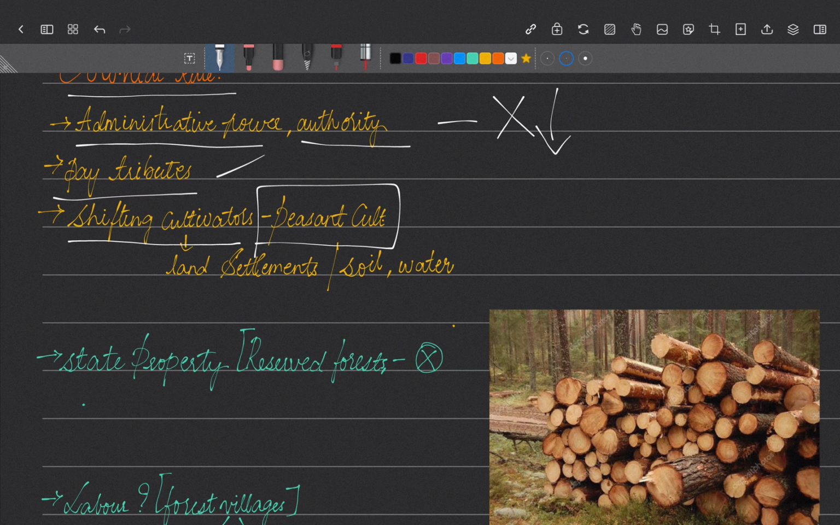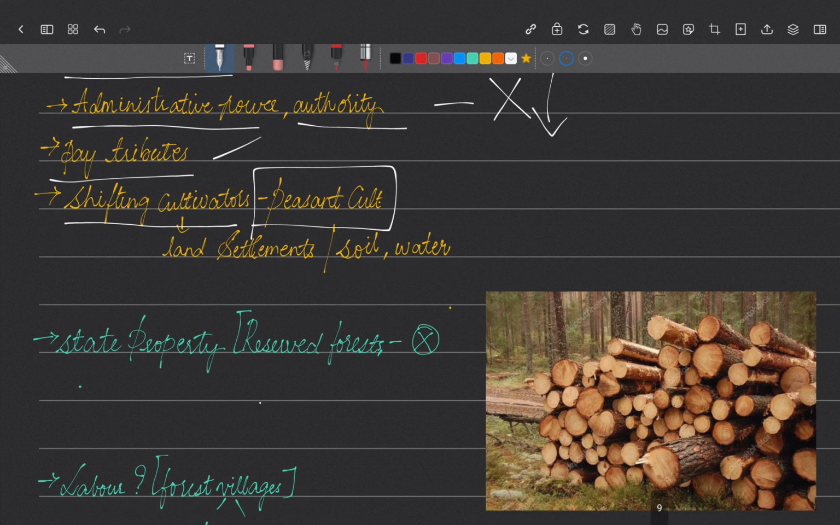So what are the advantages if they are peasant cultivators? The British can easily administer the people who are in that particular area. With shifting cultivators, it would become difficult to administer. So if they are sitting in one place and cultivating it, it would become easier for them to administer. Okay.